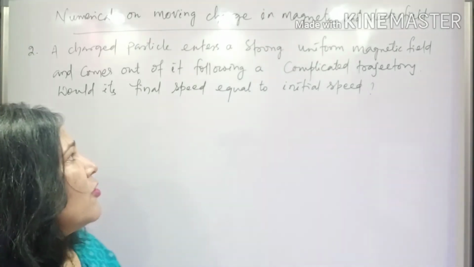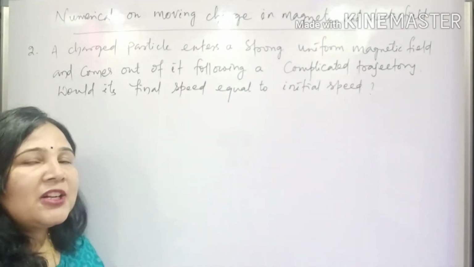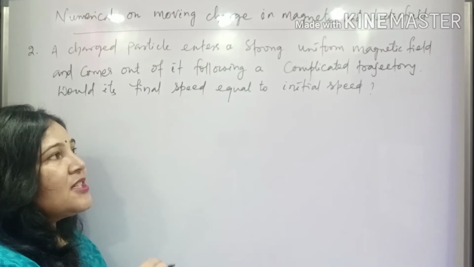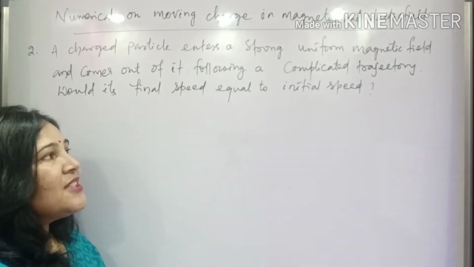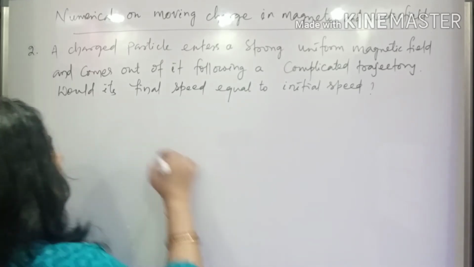Why? Because the force given by the magnetic field only changes the direction of the velocity, but it does not change its magnitude. So what will the answer be?